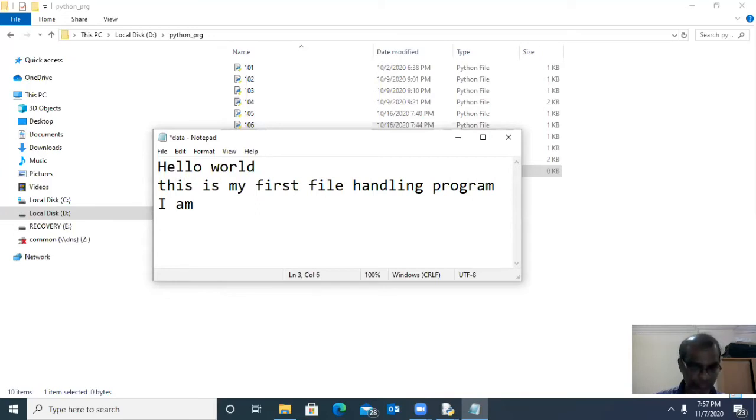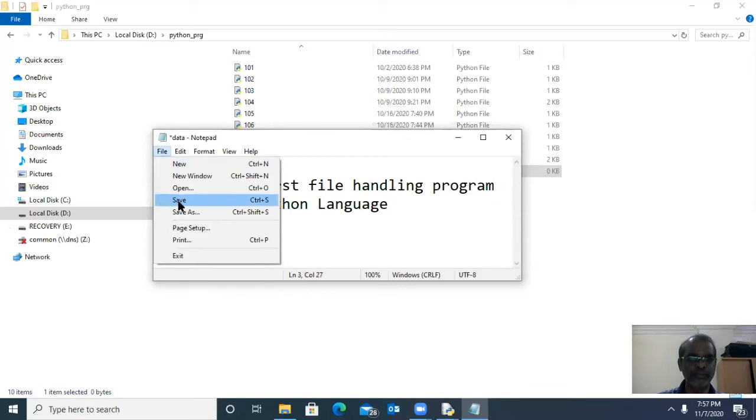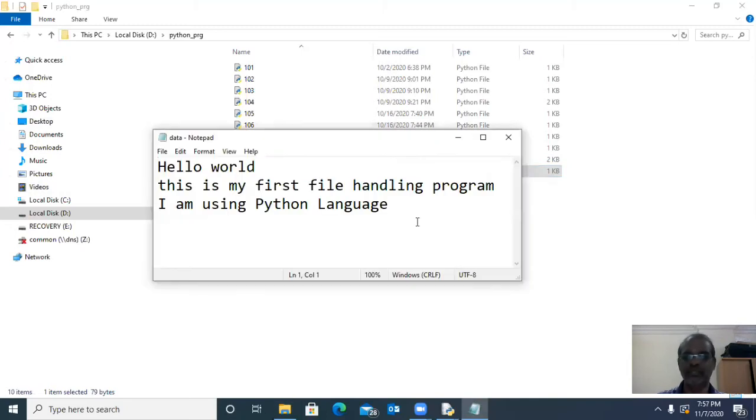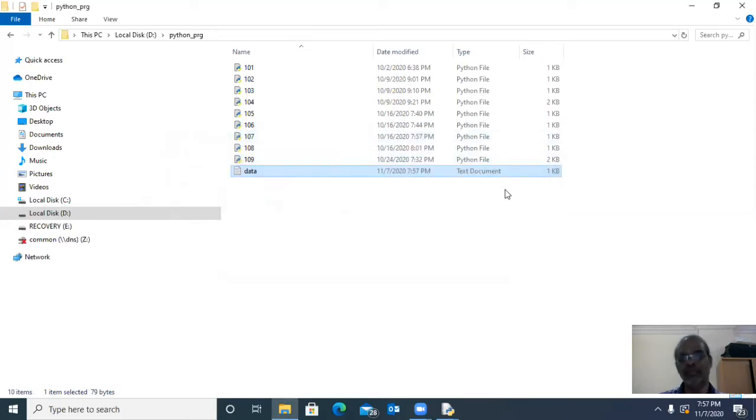I am using the Python language. So I created one file named data.txt. It contains 3 lines. I want to read these 3 lines of text from the data.txt file with the help of a Python program. That is our aim.